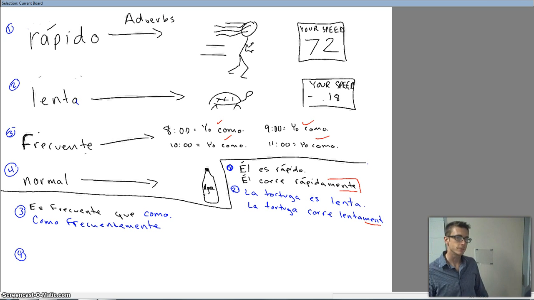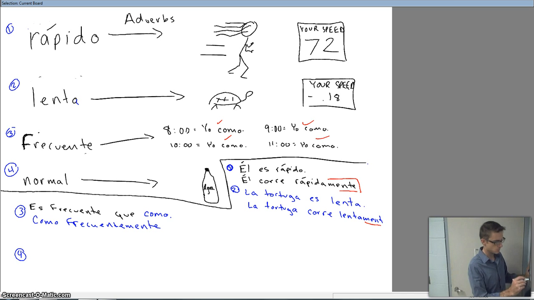Alright, last one. Got a bottle of water there. That's normally what I drink. Don't drink a lot of sodas. Don't drink a lot of anything else. Drink a lot of water. So, just describing the situation. Es normal que tomo agua. Well, let's use an adverb. Let's make normal an adverb. So we would say tomo agua normalmente. Tomo agua normalmente.